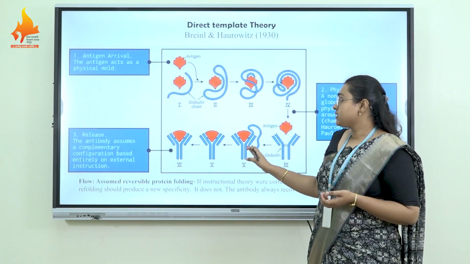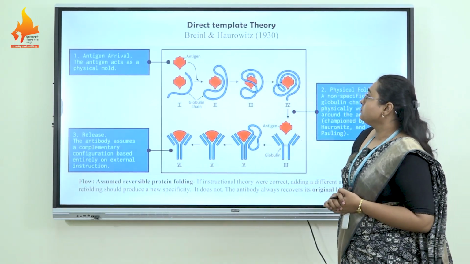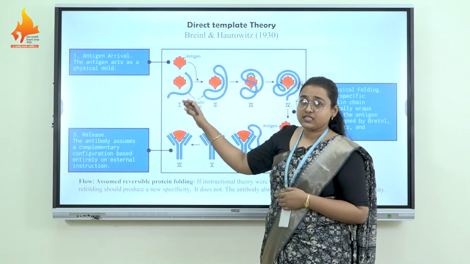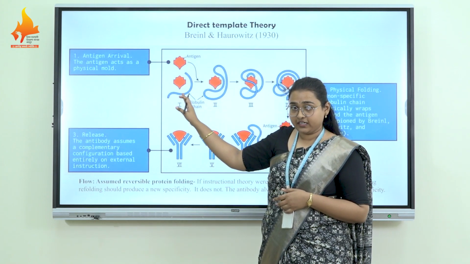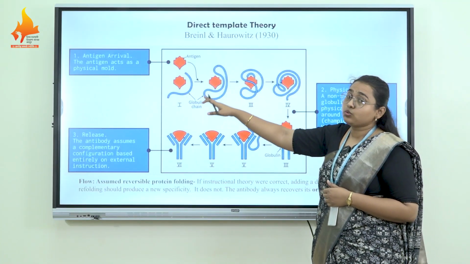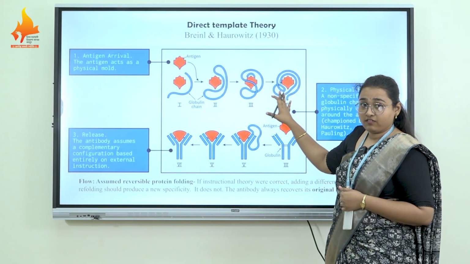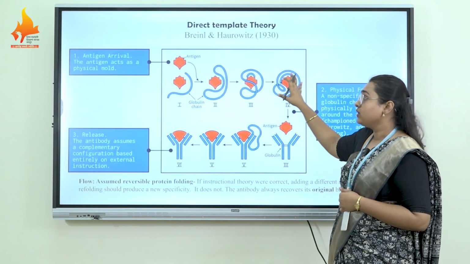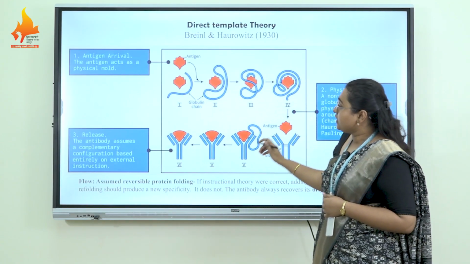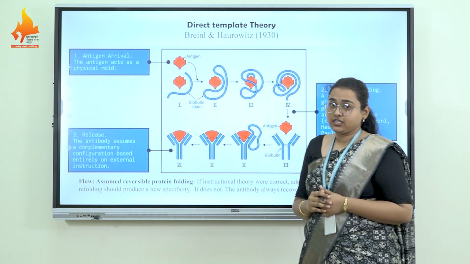So the direct template theory suggests that upon encounter of the antigen, the peptide molecule that is going to be formed into an antibody folds itself against that antigen, and then only the antibody specific to that antigen is generated.